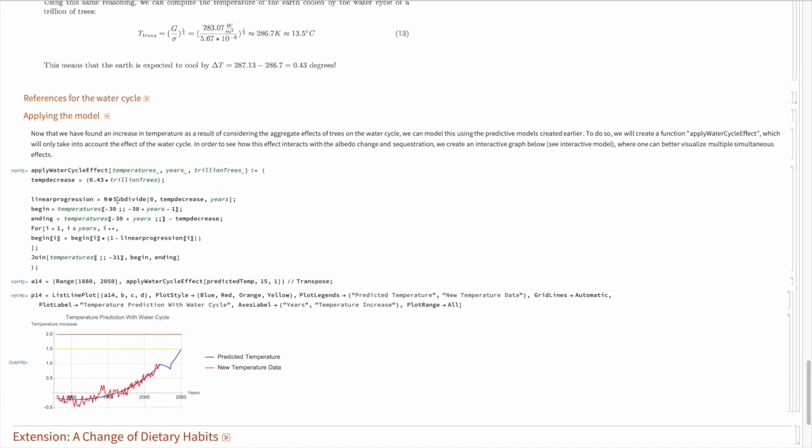We then added this effect over the course of a couple of years. In this plot, we've added this effect over the course of 15 years. This is an arbitrary value, of course, which doesn't change the outcome, but rather changes the transition period, which could represent, for instance, the amount of time needed to plant trees.